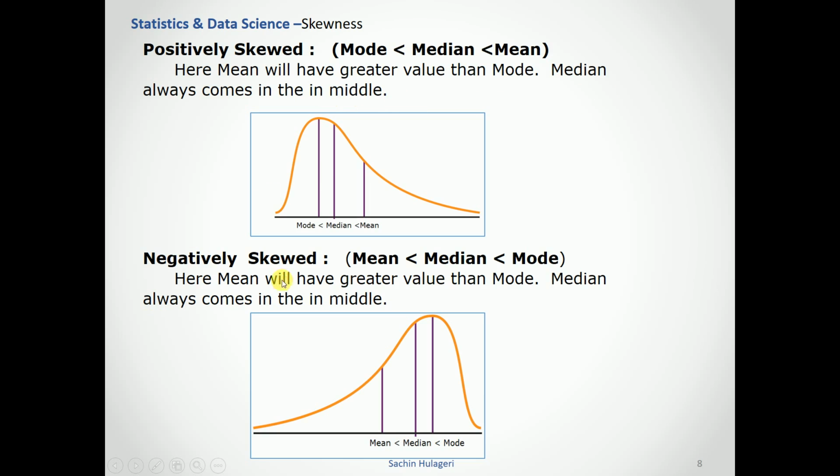And negatively skewed means the mean has a lesser value and the mode has a greater value, and in the same way the median comes in the middlemost. Here, the mean has a lesser value, because on this side the values are negative and on this side they are positive. The mode will have the bigger value.